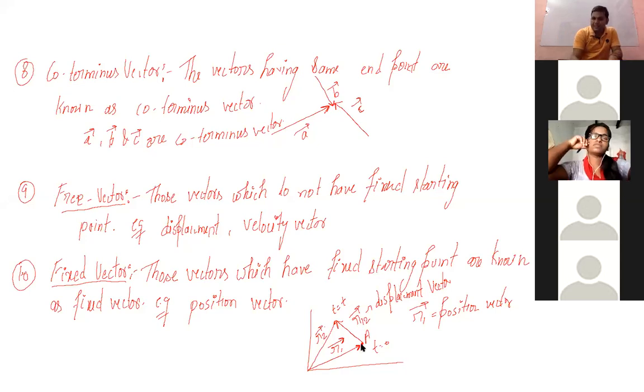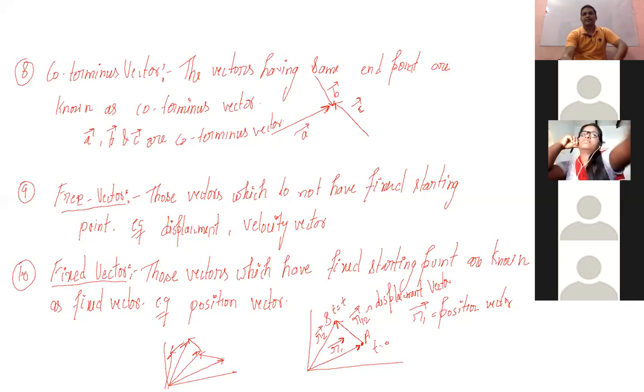Suppose at this time the particle was going from A to B. At another instant, it can be here, here, or here. If you are talking about the displacement vector, this displacement from here to here will be your displacement. In another case, from here to here, this will be the displacement.